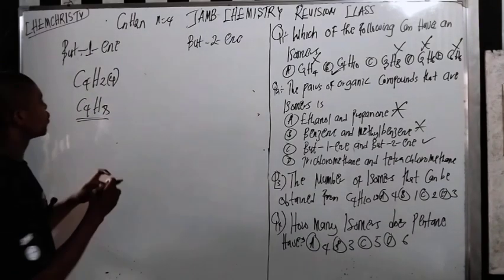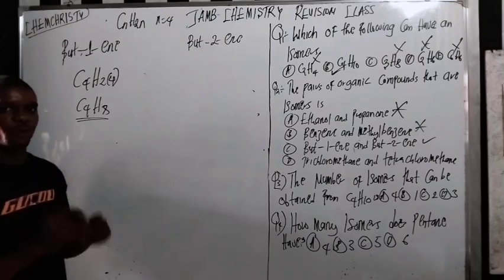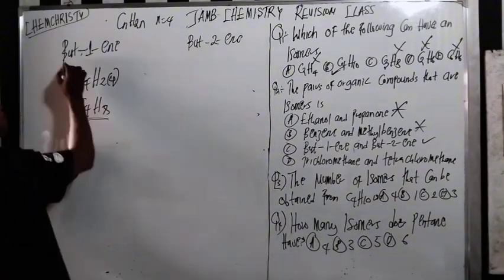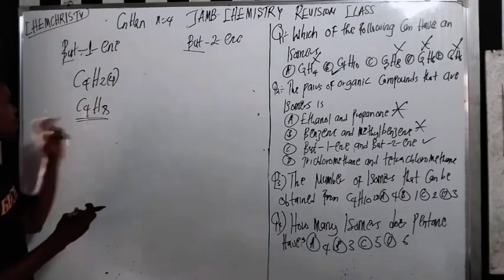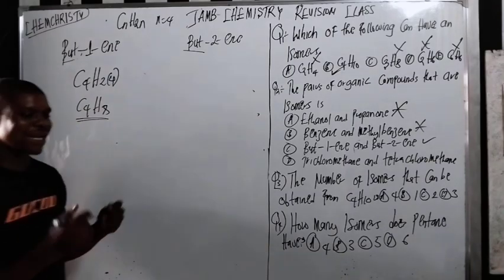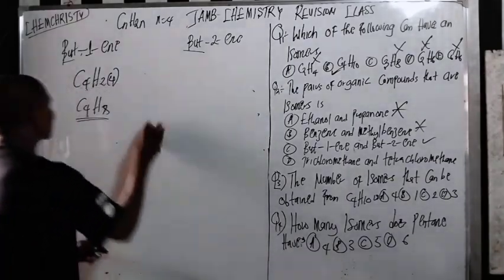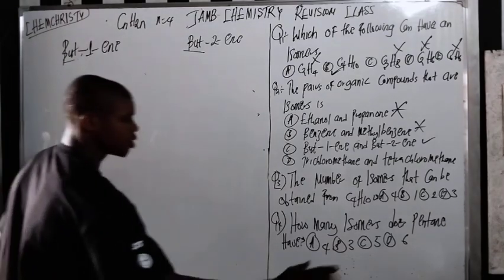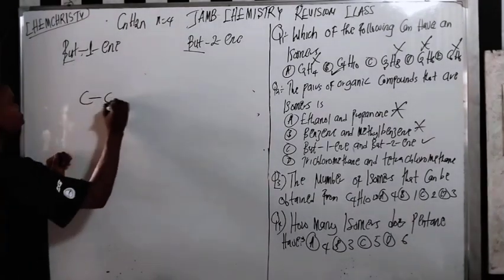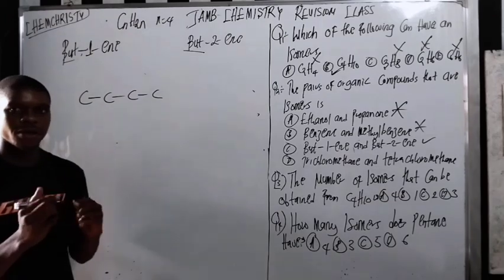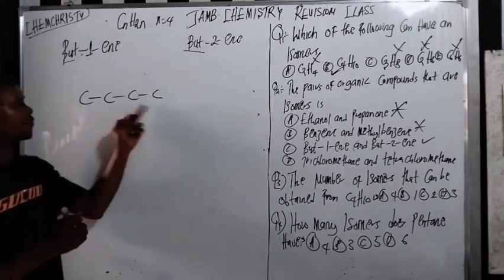So the two of them should have the same molecular formula here, but we're going to draw the structure. When you talk about but, it is 4 carbons each. So the molecular formula is C4H10. But now let's draw the structure. But means 4 carbon atoms: 1, 2, 3, 4. It's okay. 1, 2, 3, 4, right?